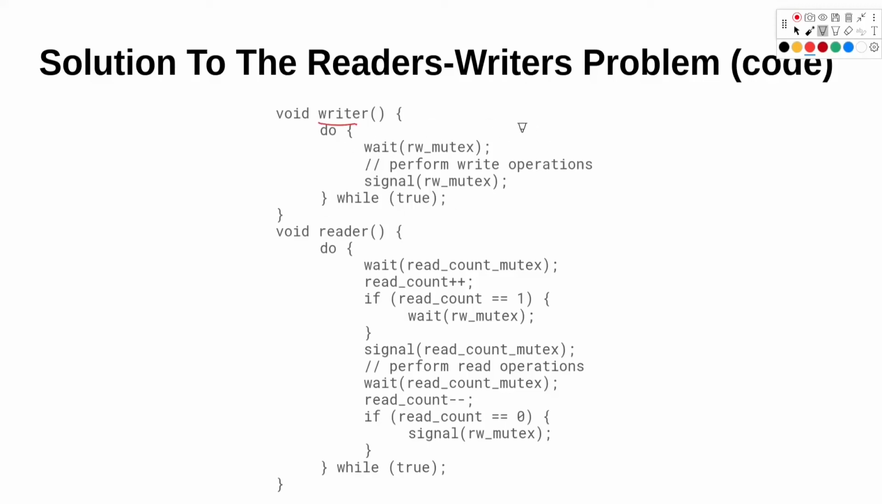First, we wait for RW mutex. So we want to acquire this lock. Here we can perform the critical code or the write operations, and then we release that lock here. So the writer function is pretty simple.